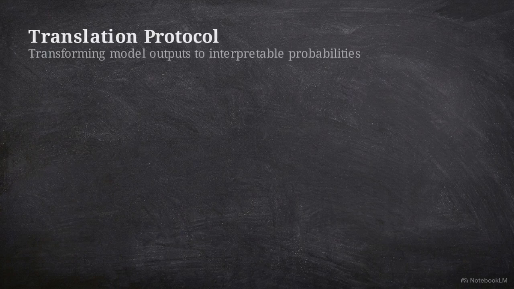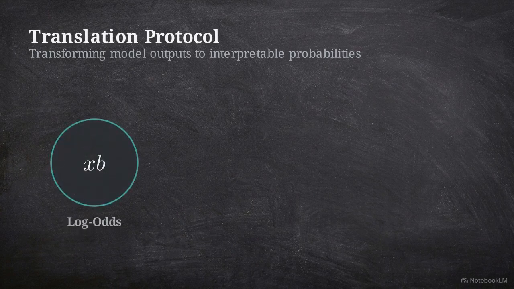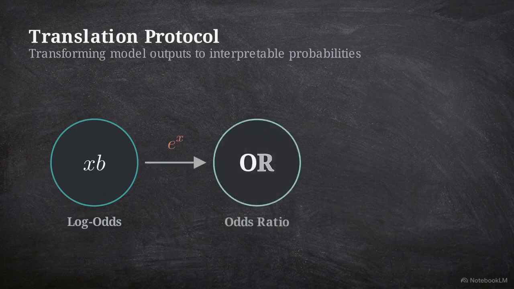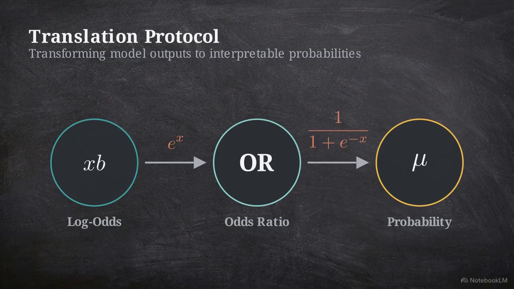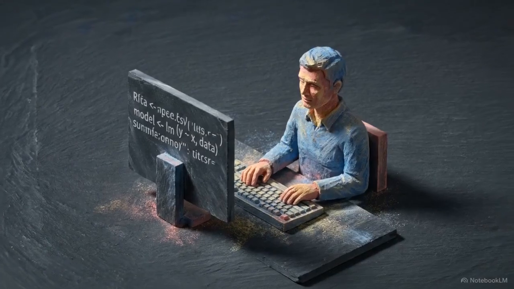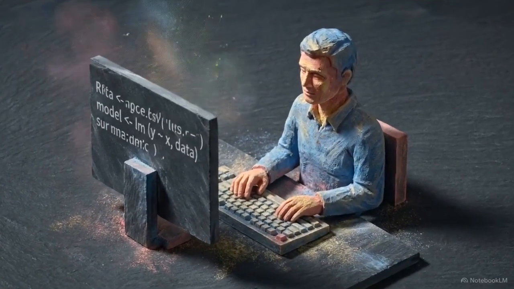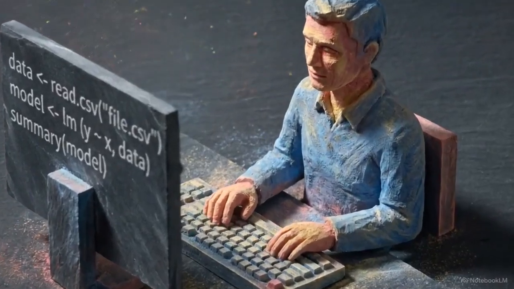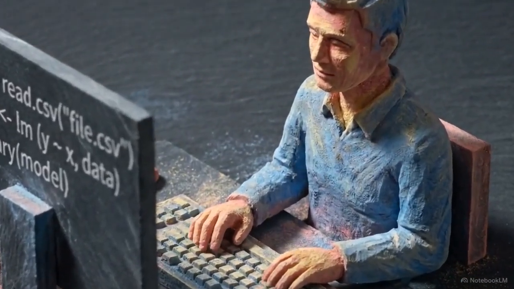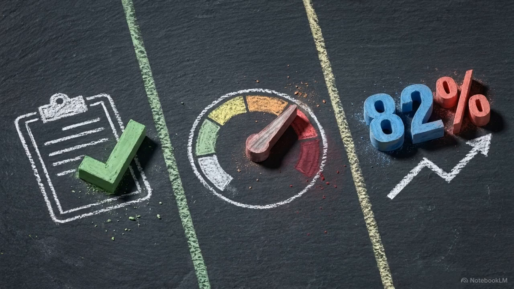The entire logic of the model follows a specific path. We start with the linear predictor to find the log odds. We exponentiate to find the odds ratio. Finally, we apply the inverse logic to find the probability. Logistic regression is most effective when the analyst can map the logit link to the specific requirements of the problem, extracting categorizations, risk ratios, or absolute probabilities as needed.